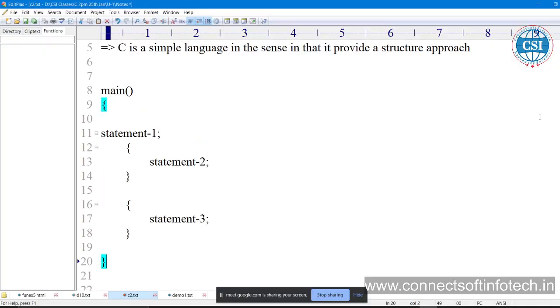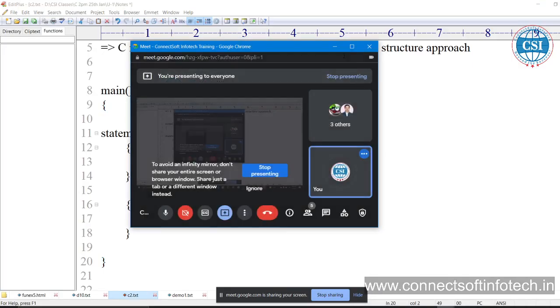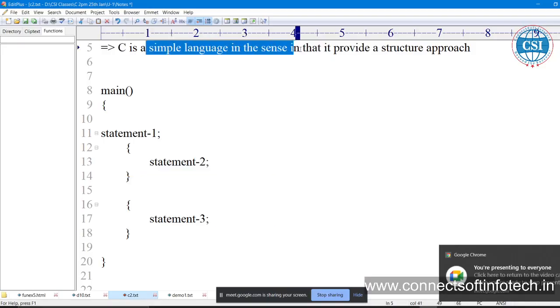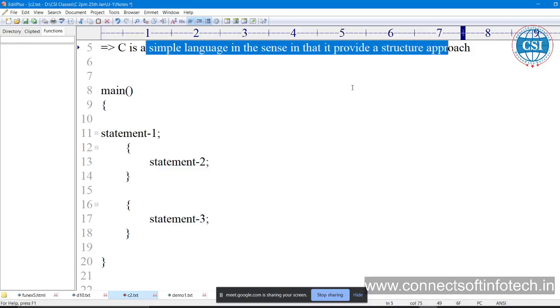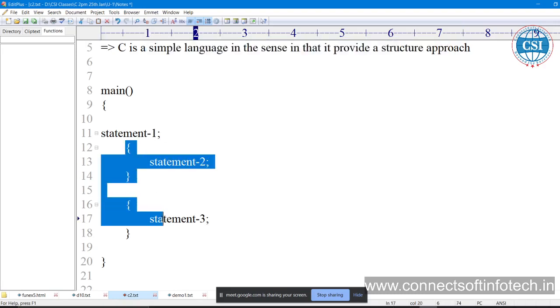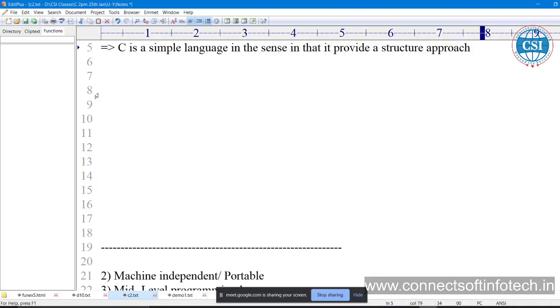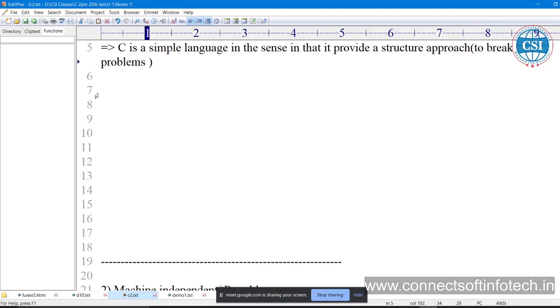So it is structural, that is what it is. That means we can say it is a structured approach. So C is a simple language in the sense that it provides a structured approach. You can write the code like a structured approach. Means in this bracket I am writing here to break the problems into parts.